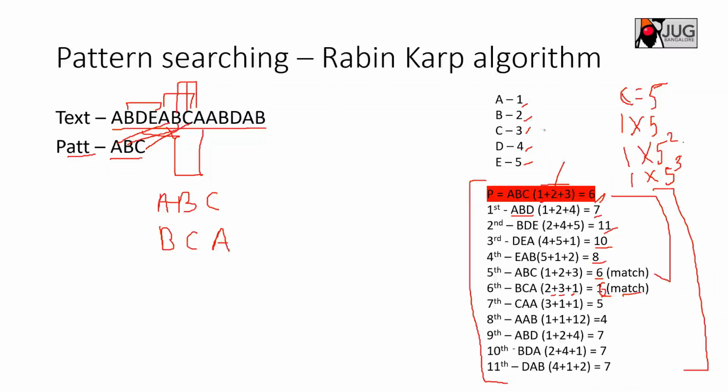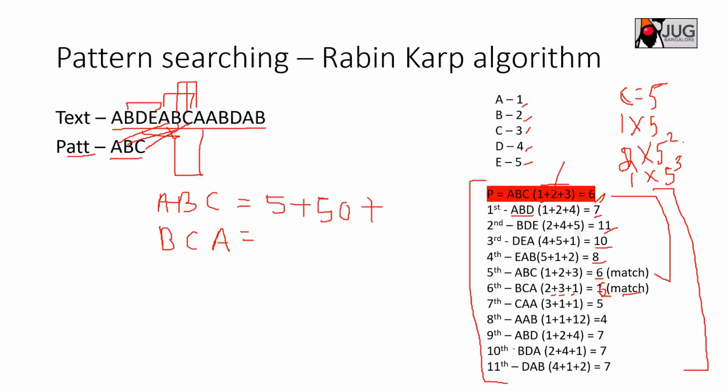While computing the pattern, if I use the approach which I just suggested, what I'm doing is 1 into 5, which is 5 here, A is value 1. B is coming in the second position, so I multiply B with 2 into 25. Position is second, so it will be 25. 25 into 2 is 50. And C is third place, C value is 3.